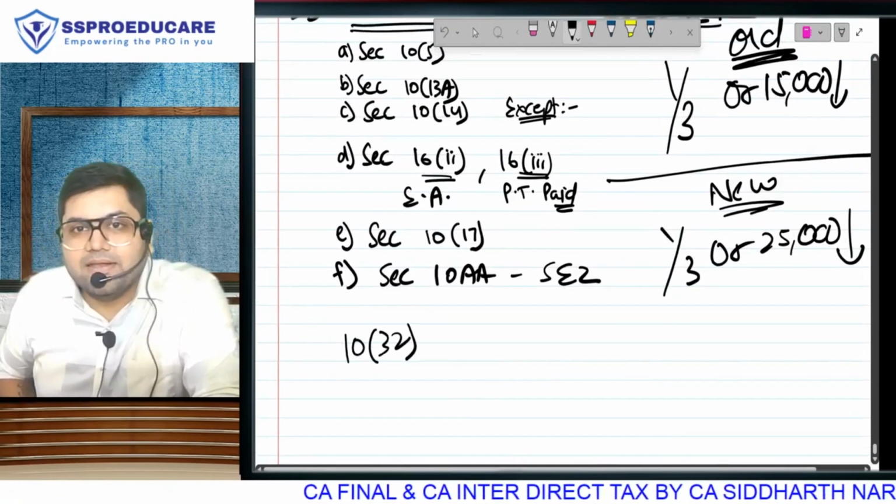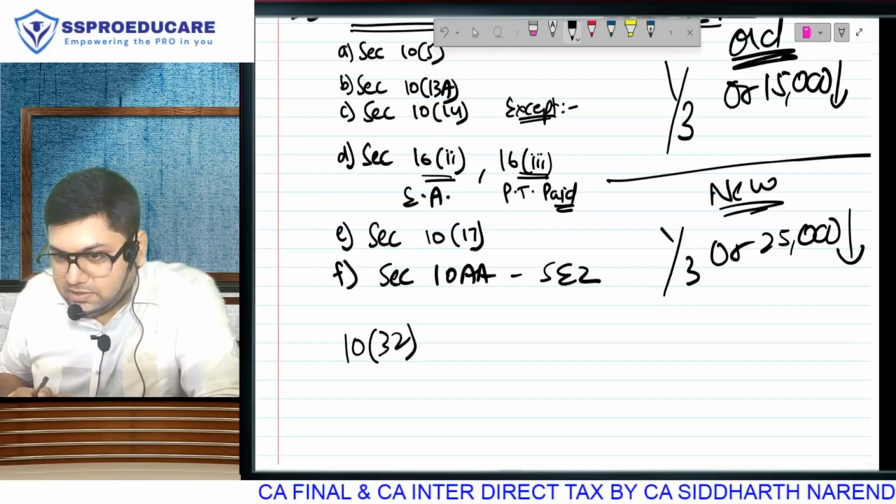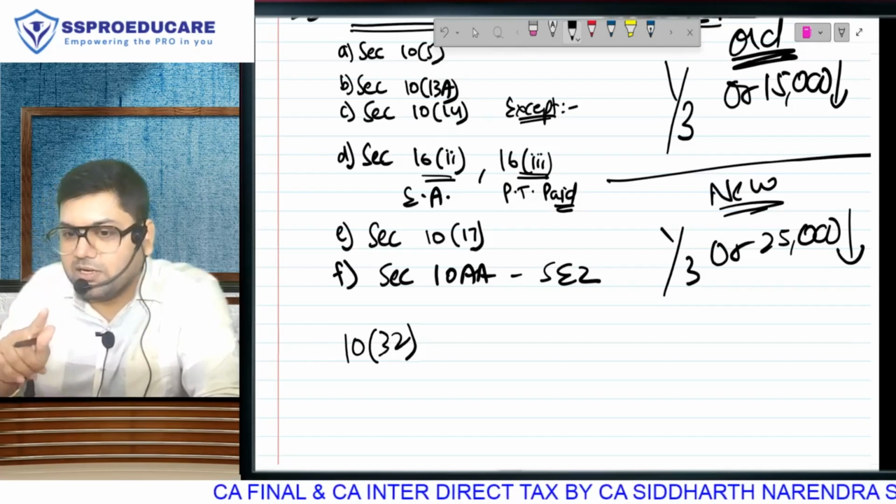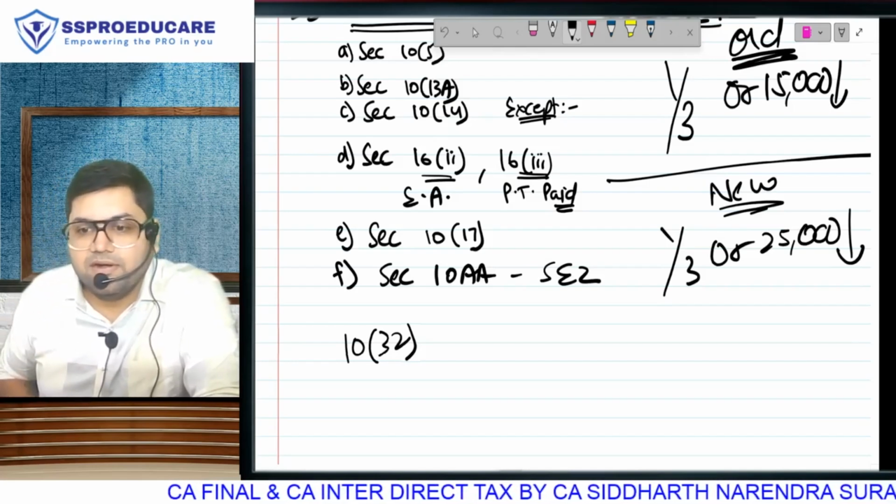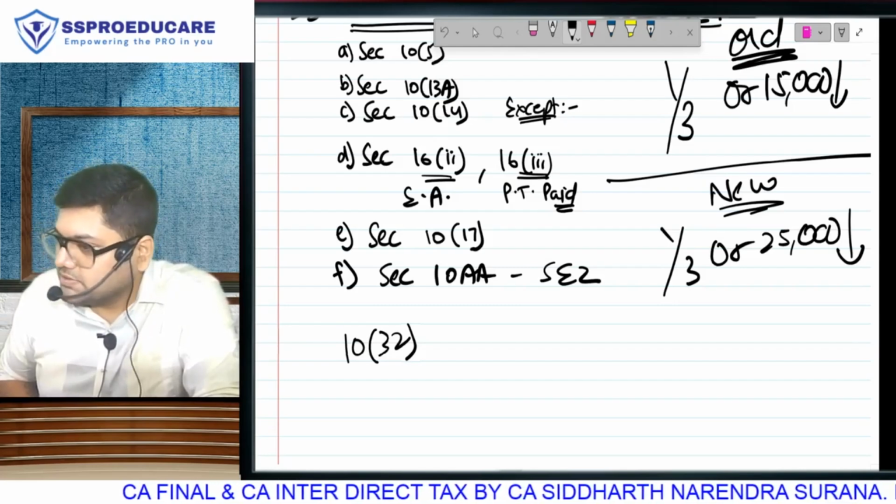Whenever minor's income is added in the income of the parent, the parent will get an exemption. Amount clubbed or 1,500 per annum, whichever is lower.